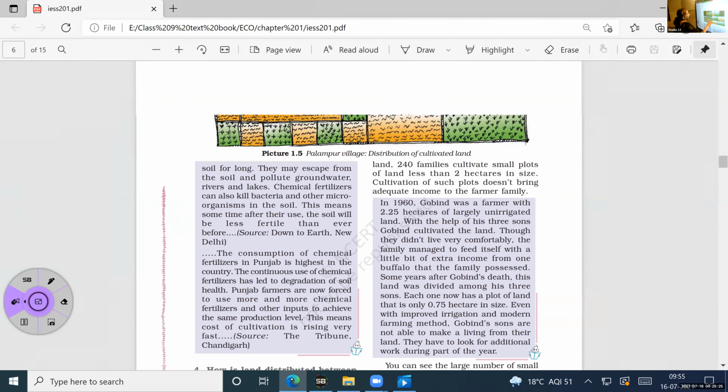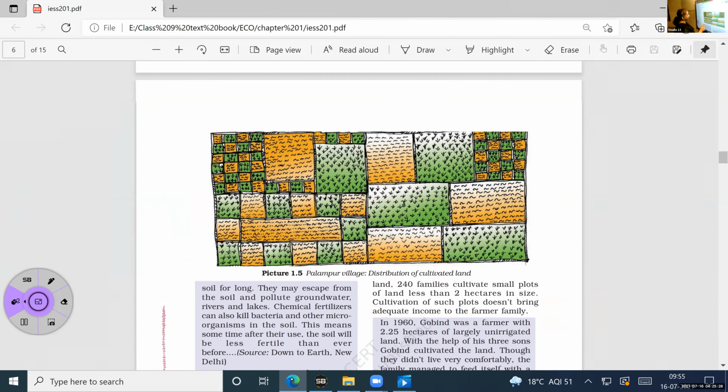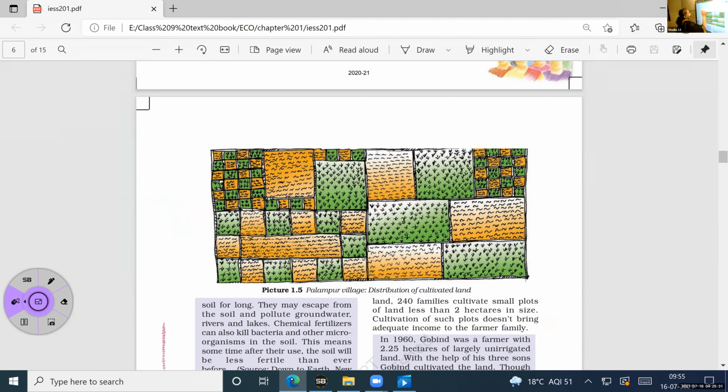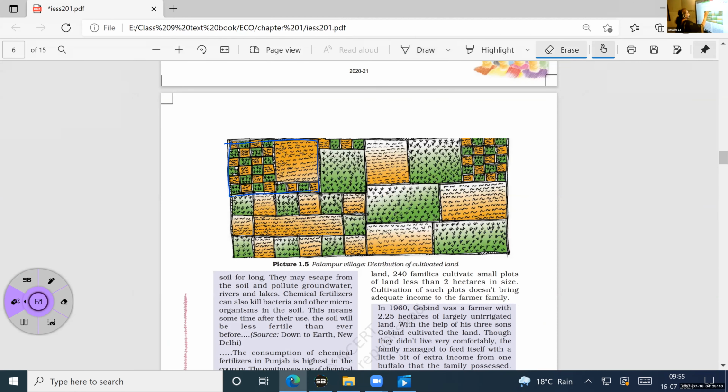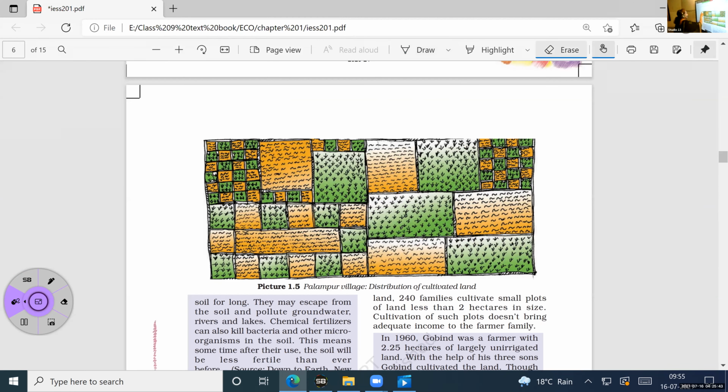This picture, if you see, I told you about this, but just once more I'll tell. This plot of land, what I'm drawing here. Mainly this area, you can see so many small plots, right or not? So many small plots are there here, and here if you compare this plot, which I'm drawing now, that is a large plot. If all these small plots are included in this, if you bring them inside, you can see that they will fit into that, right? Yes or no?